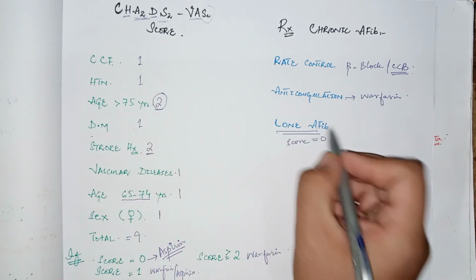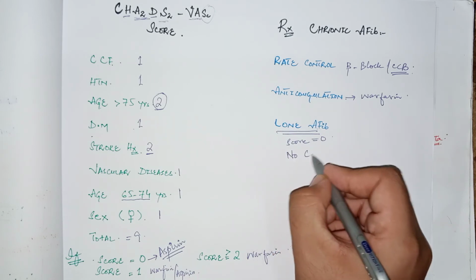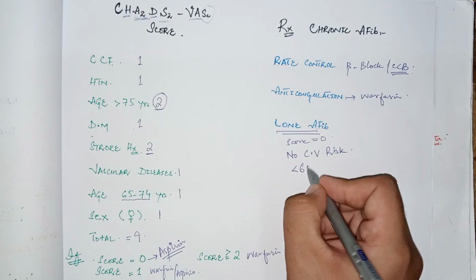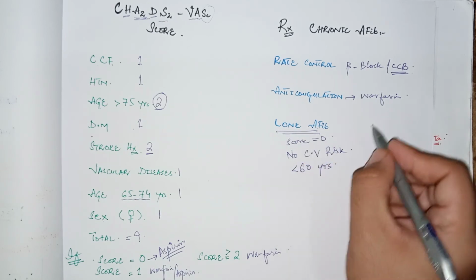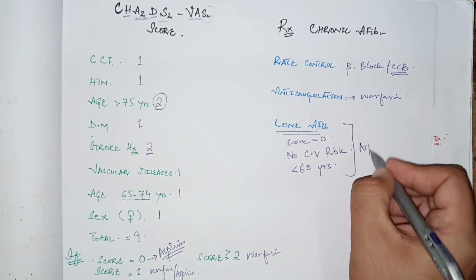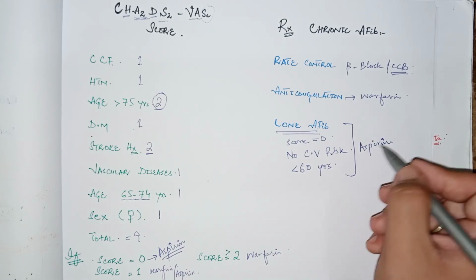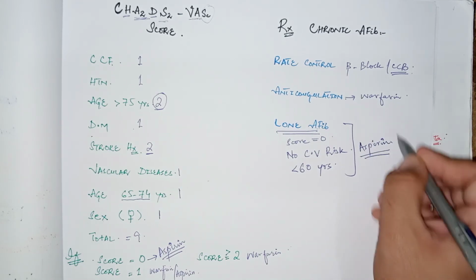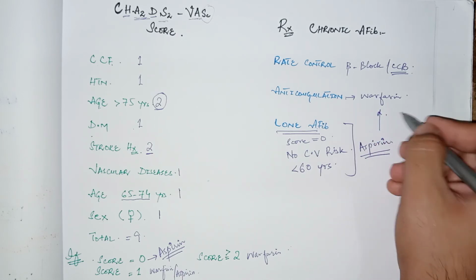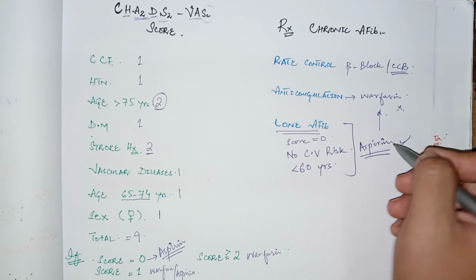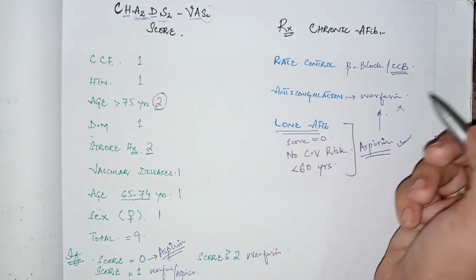0 in lone atrial fibrillation, meaning that there is no cardiovascular risk in these patients, and the age is less than 60 years. So in these patients, aspirin should be given because of the low risk of thromboembolism. So aspirin should be given in place of warfarin. In these cases, warfarin should be avoided. Give the patient aspirin. This is called lone atrial fibrillation.